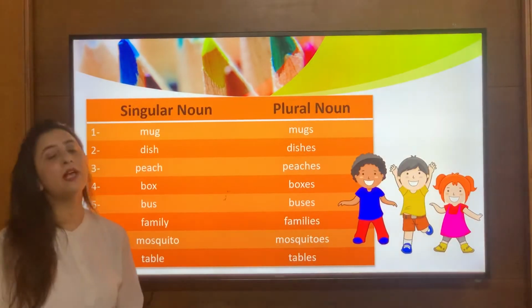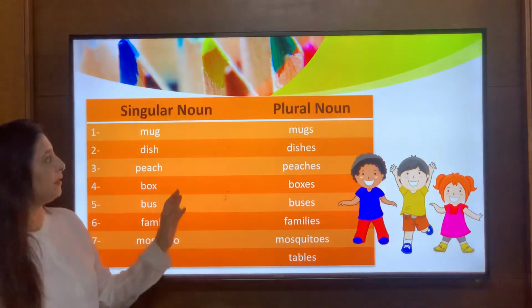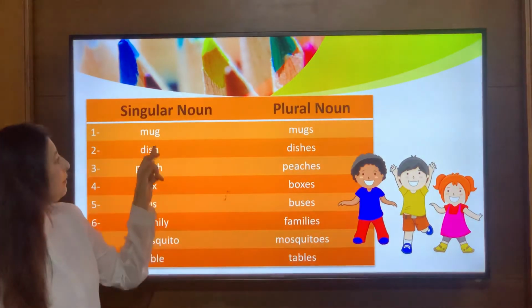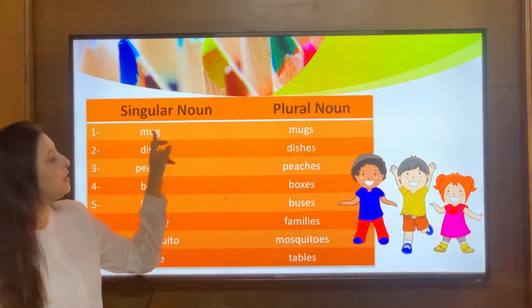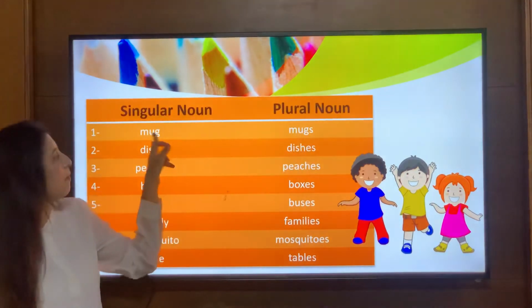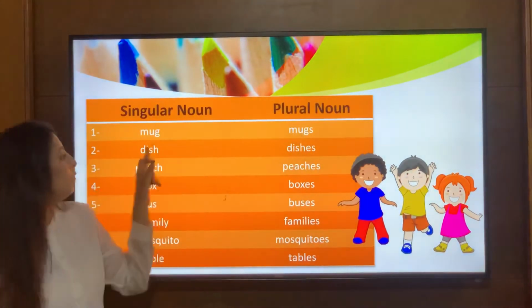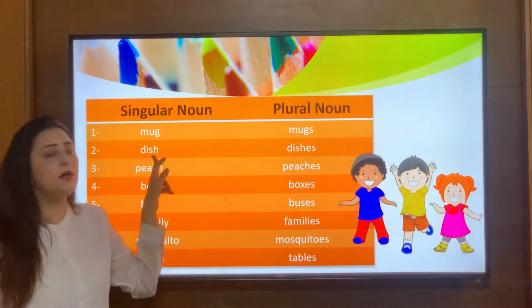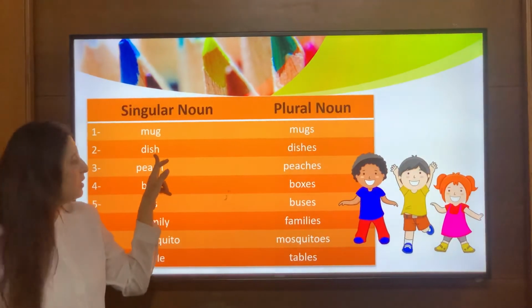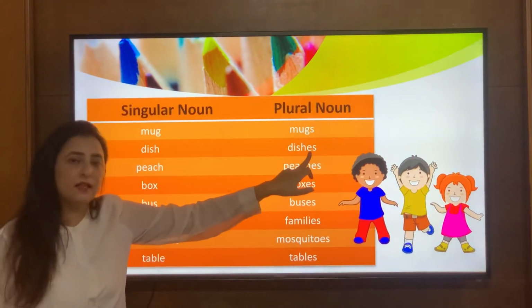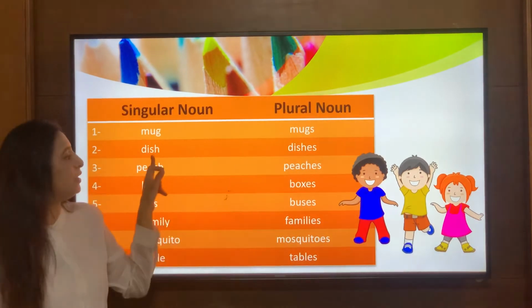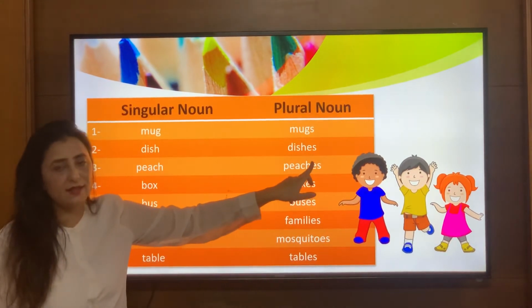Okay, now here we have some examples of converting singular nouns into plural nouns. We'll just see them. Mug. We'll simply add s to form its plural. So mug becomes mugs. Now dish. Now you can see the word is ending with sh, right? So I will simply add es to form its plural. So dish becomes dishes, right?